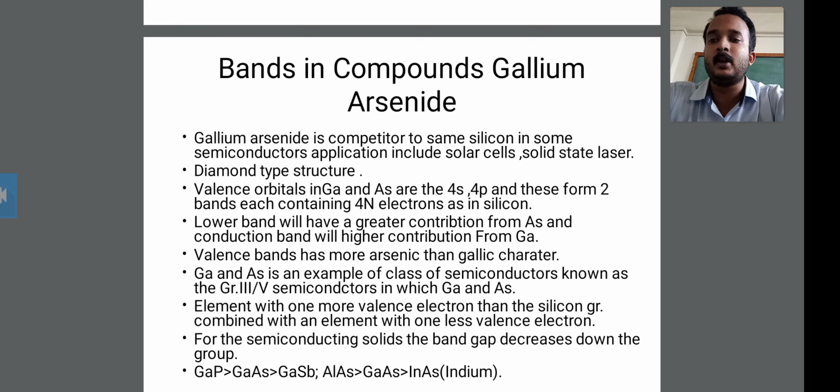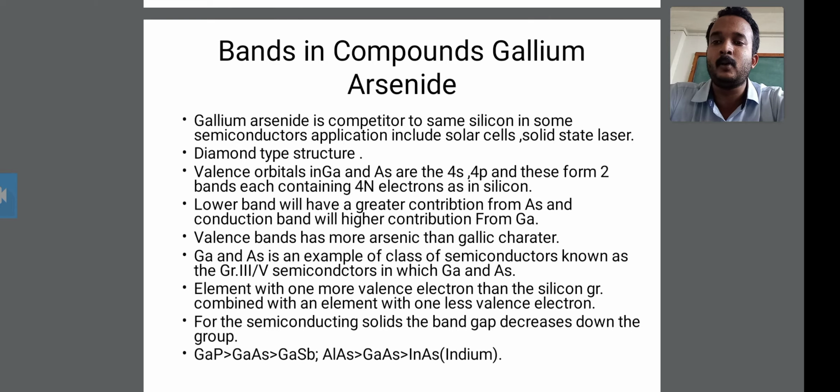Fourth, the lower band will have the greater contribution from arsenide, and the conduction band will have the higher contribution from gallium. In the bands of this compound, the lower band, the bottom side of the graph, has the greater contribution from arsenide, and the conduction band has the higher contribution from gallium.